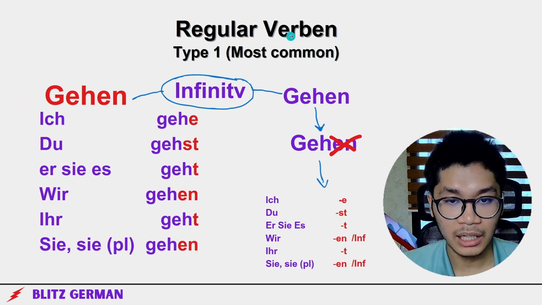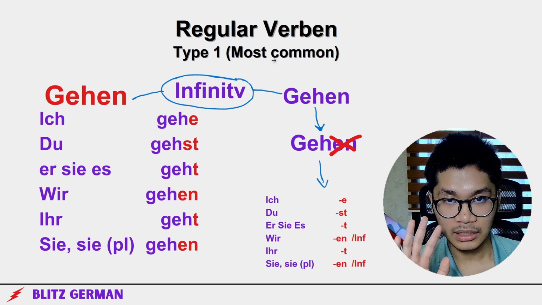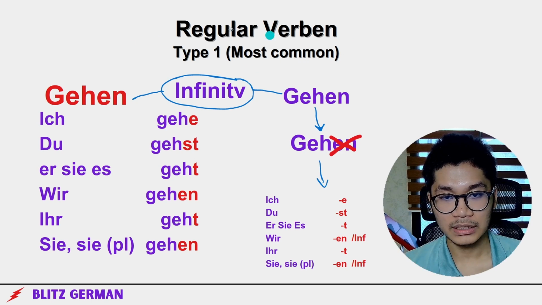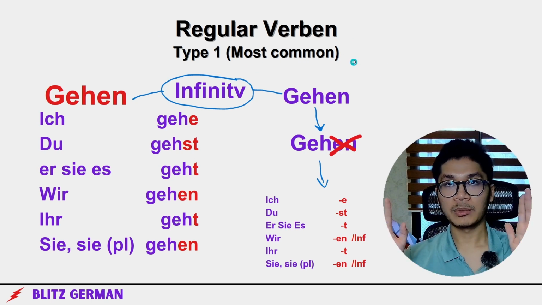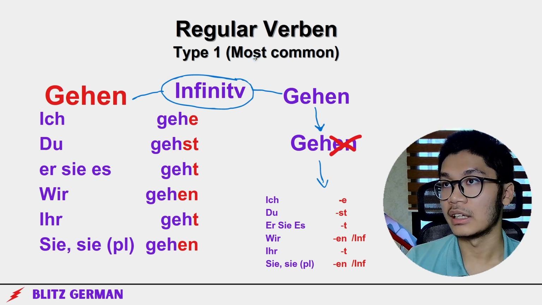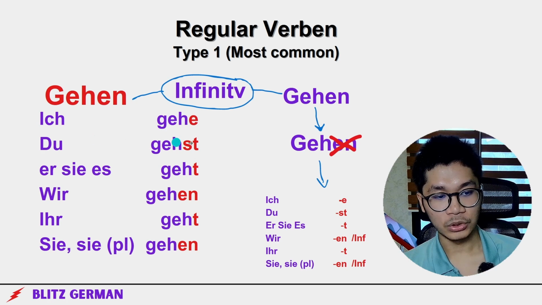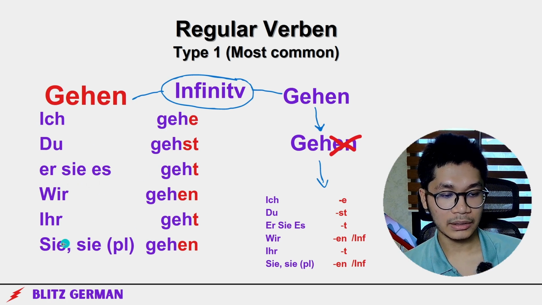Now it's regular Verben. Regular Verben type 1. There are 5 types. Just calm down. The only type that you have to know is this one, and the rest is just a little bit of modification from type 1. So you have to master this so that you can do the later types. Now, ich gehe, du gehst, es geht, wir gehen, ihr geht, sie gehen.